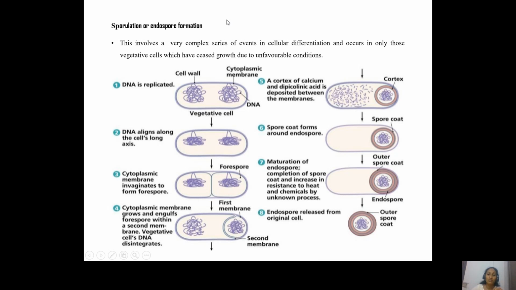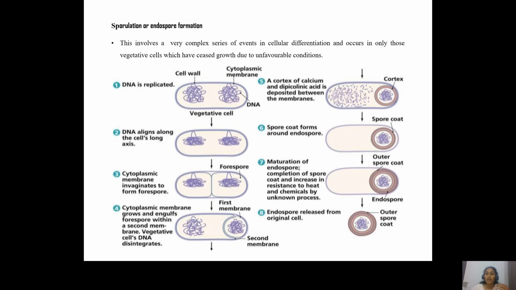Once a forespore is formed, that is once the septum is formed between the 2 cells, you can see this is the smaller cell and this is the larger cell, right? The plasma membrane or the cell wall of the larger cell will again engulf the smaller cell. So this is how we get this loosely arranged peptidoglycan layer. Once it engulfs the smaller cell, you can see that a double membrane is formed, which we call the cortex. Once the cortex is formed, it will accumulate calcium and dipicolinic acid to form a calcium dipicolinate complex, which gives rigidity to the cell.